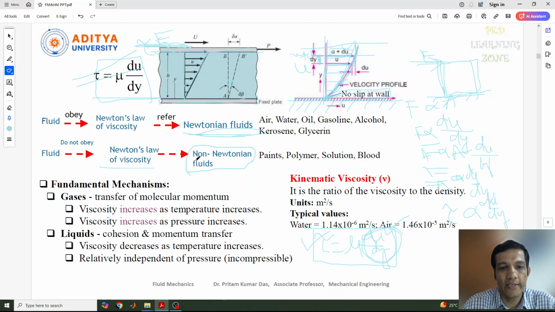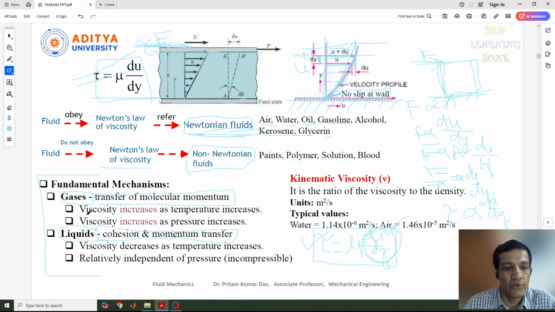A few examples of Newtonian fluids are given here, like air, water, oil, gasoline, alcohol, kerosene and glycerin. And there are some mechanisms of viscosity for gases and for liquids. As we know, gases are compressible, so there is transfer of intermolecular momentum, and in liquids, cohesion and momentum transfer will be there. Cohesion means the bonding between similar kinds of materials.